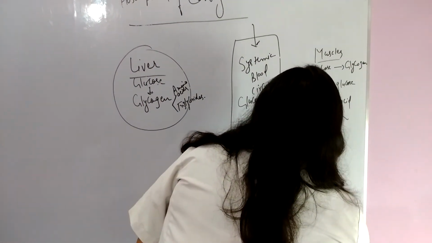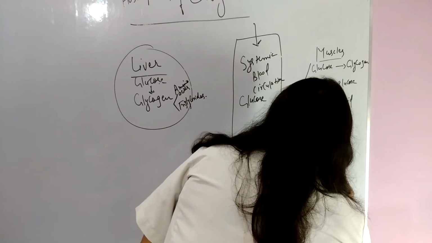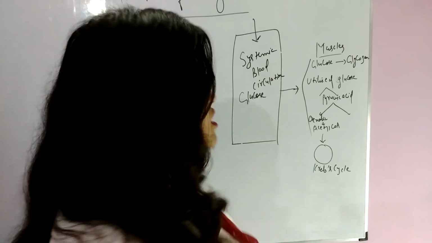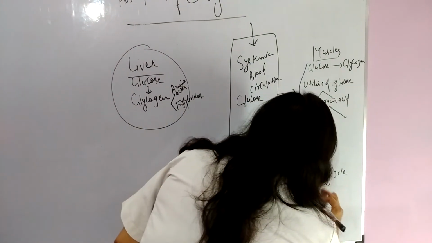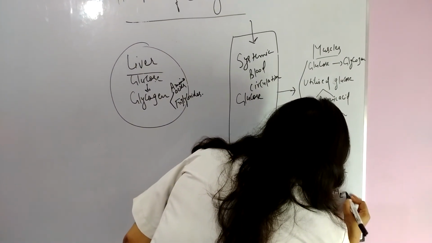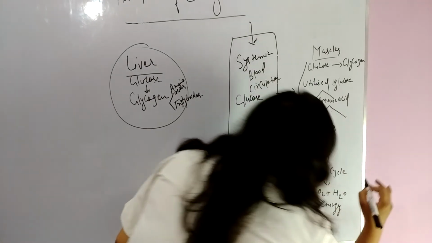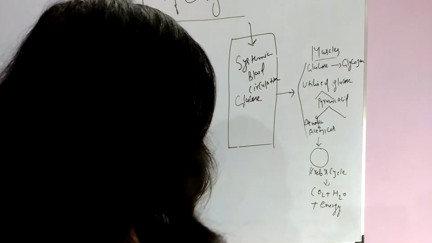So going through Krebs cycle, it converts into CO2 plus H2O plus energy.